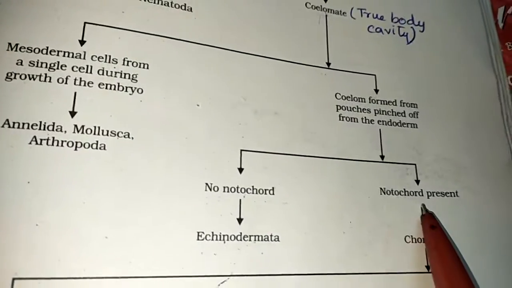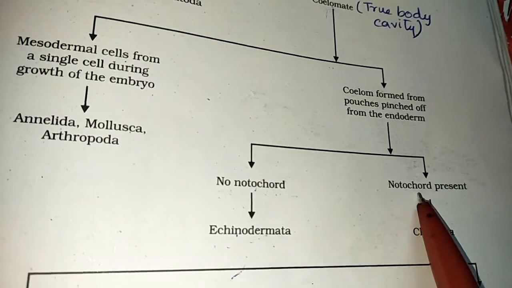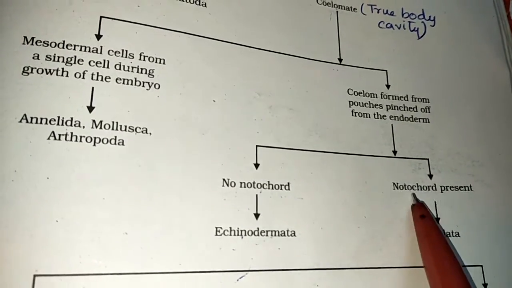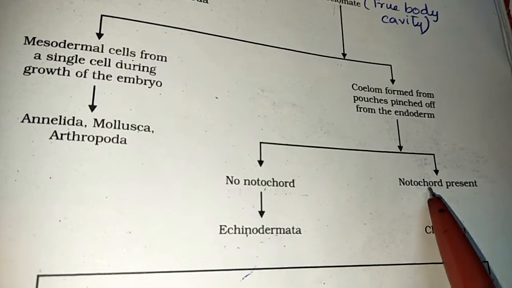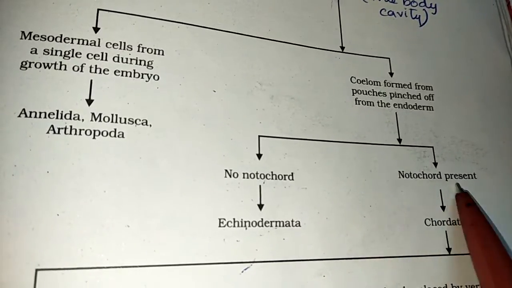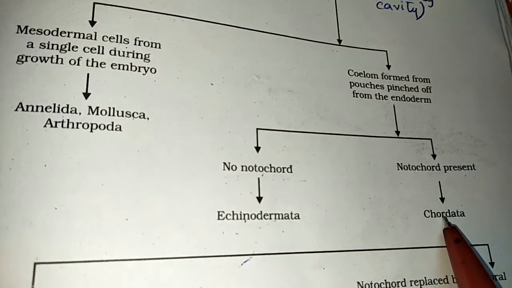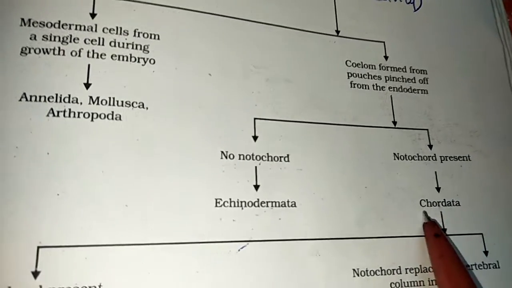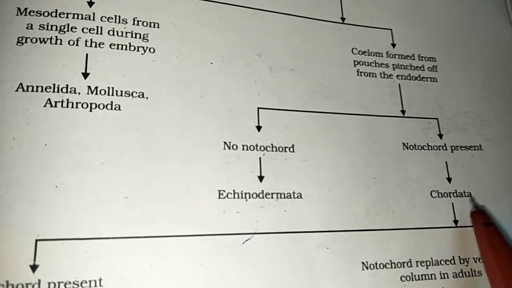Now what is notochord? You can say it's a hybrid between brain and spinal cord. It's a simple rod-like structure which has got some senses. From this the notochord starts, and the animals are known as chordates or Chordata. They belong to the phylum Chordata.